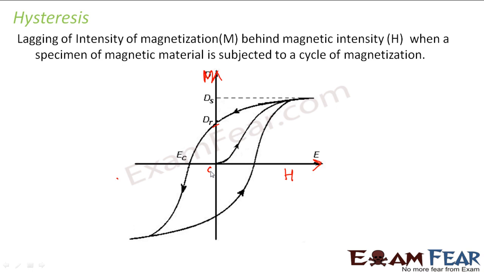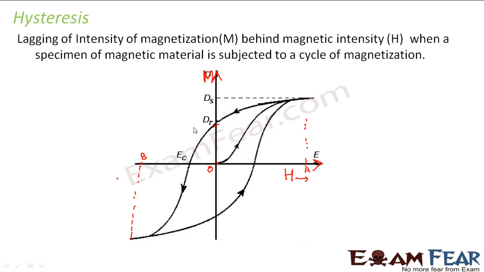The magnetic intensity is increased from 0 to this value A, then decreased from A back to 0, and decreased further to this point B.